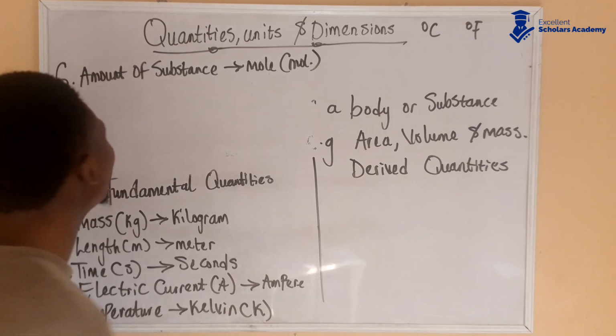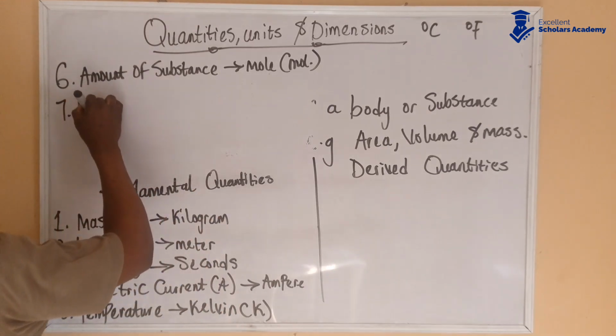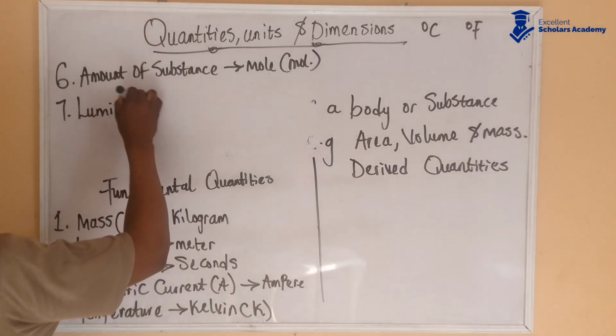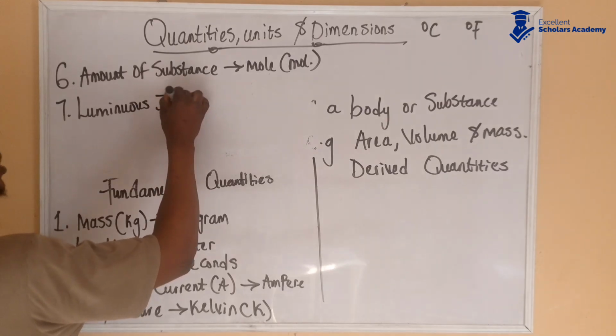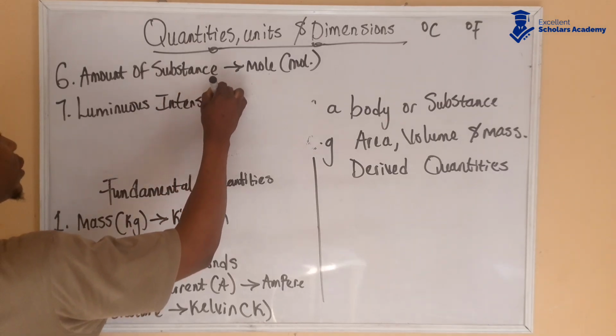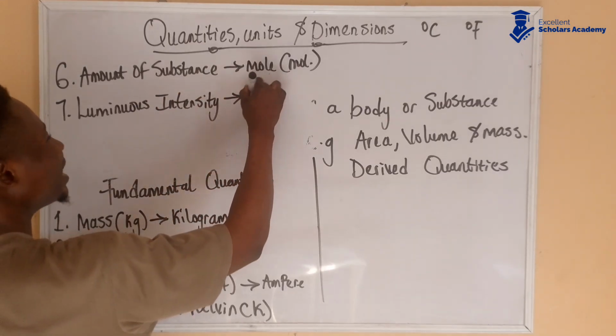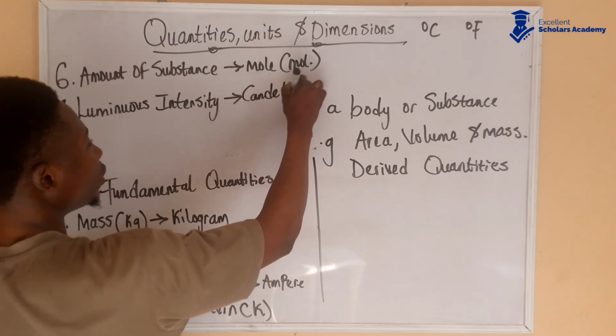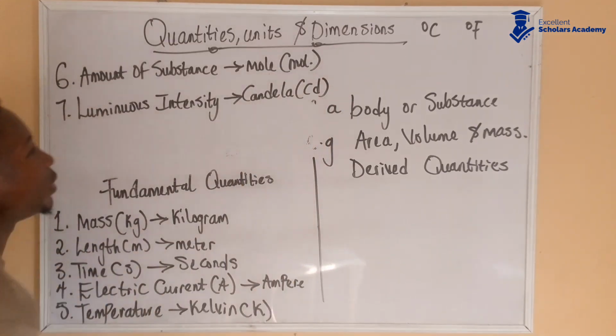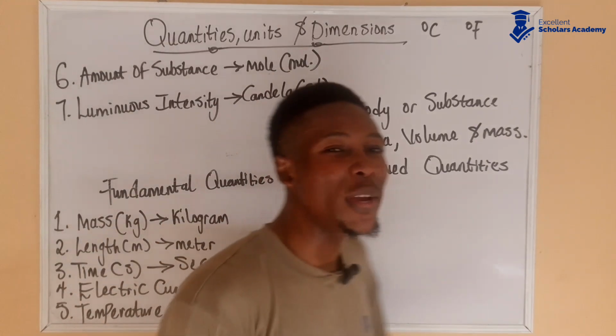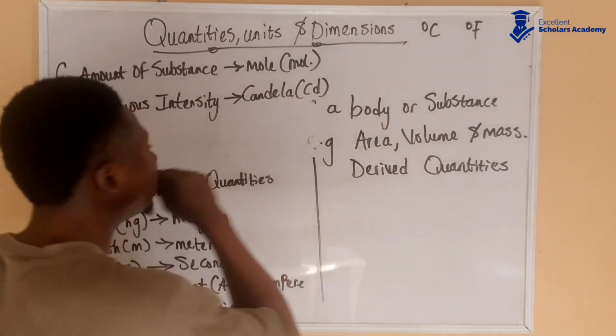Another one is luminous intensity. Luminous intensity is another fundamental quantity, and it is measured in candela, abbreviated as cd.